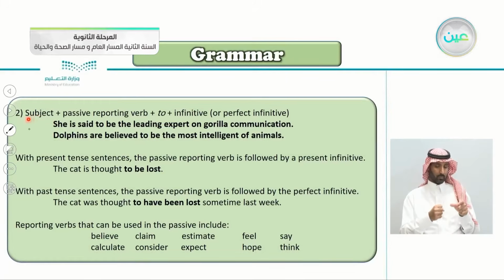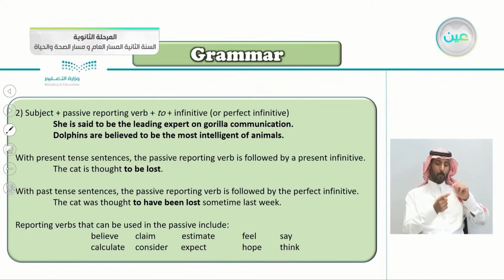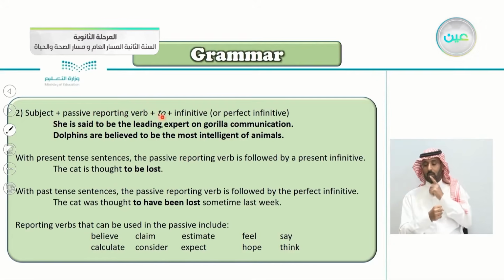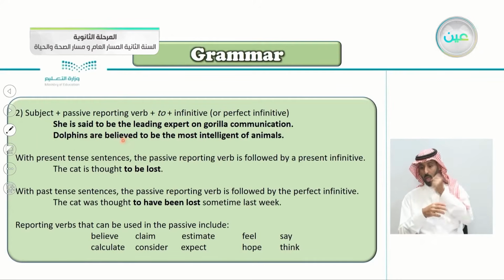Number two here: subject. So this is the form. Subject, passive reporting verb, to plus the infinitive or the perfect infinitive. So the subject, like she here, then the passive reporting verb, said, to, the infinitive or perfect infinitive, to be the leading expert on guerrilla communication. Or the subject is dolphins, are believed, to be the most intelligent of animals.